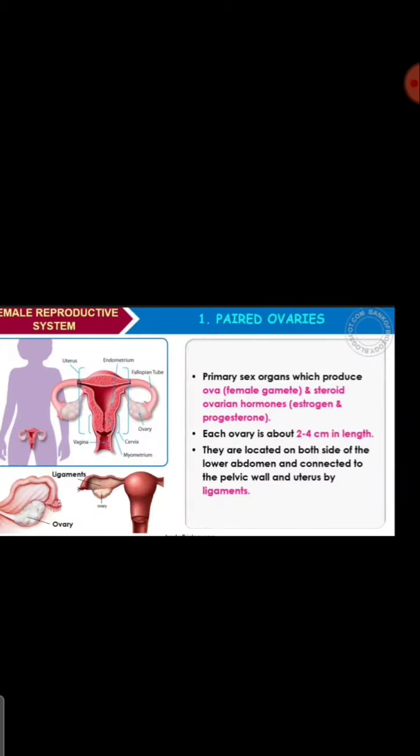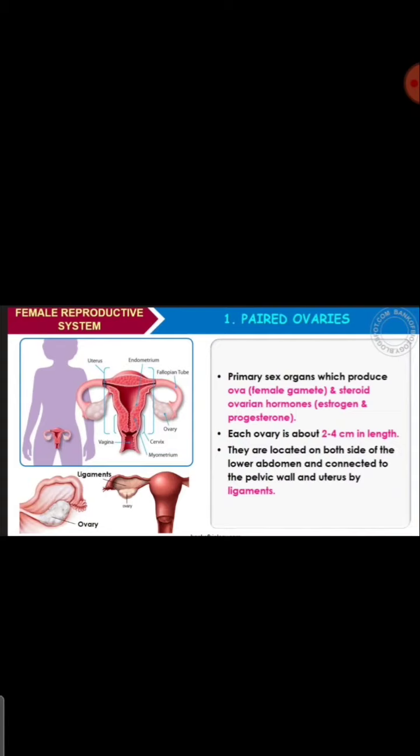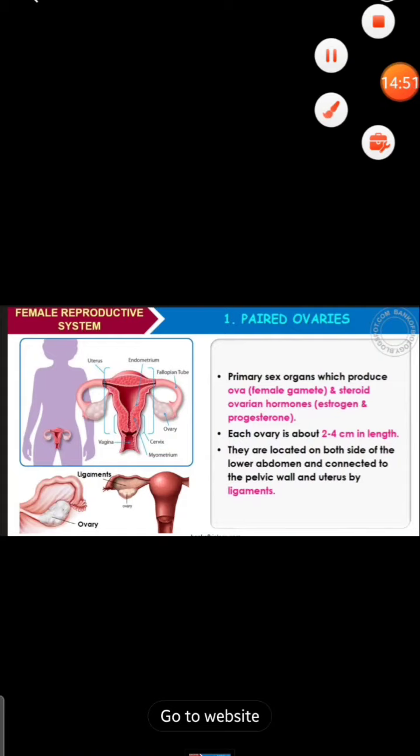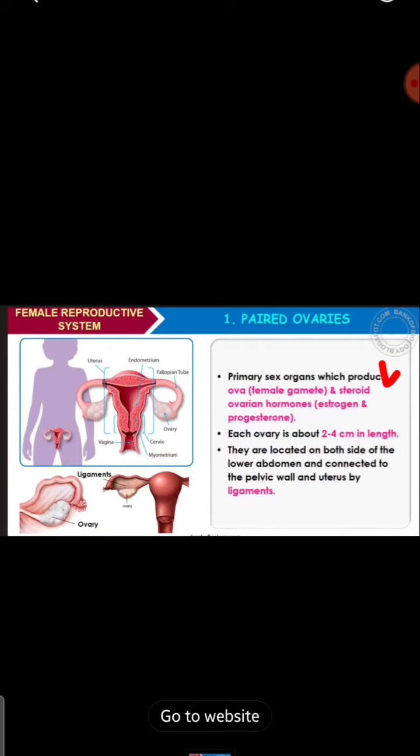Okay, one by one we will study. So, paired ovaries. As we have seen, the testes were the primary sex organs. Like that, the paired ovaries are the primary sex organs which produce ova, that is the female gamete, and steroid ovarian hormones, that is estrogen and progesterone. So, very important. They produce estrogen and progesterone hormones, and each ovary is about how much in length? 2 to 4 centimeters in length.